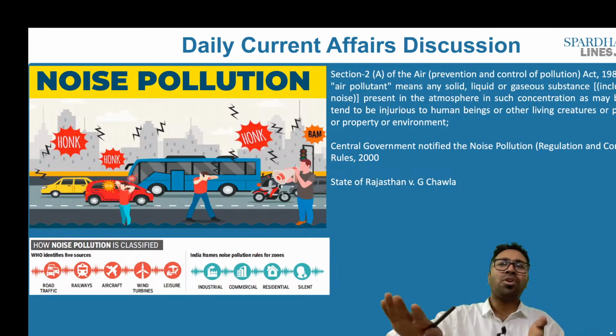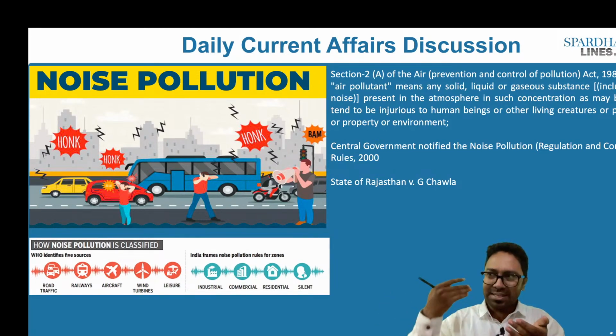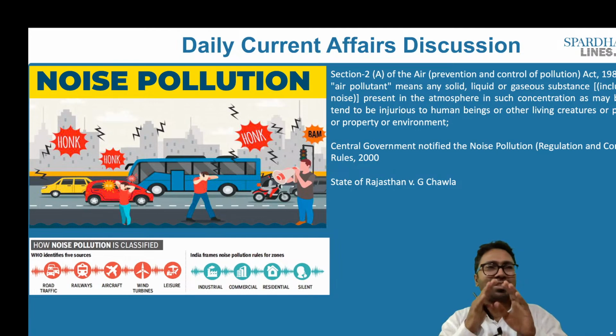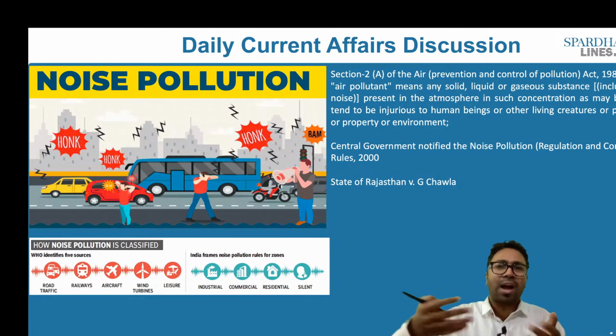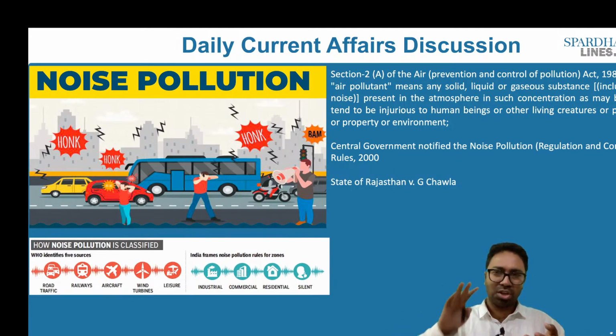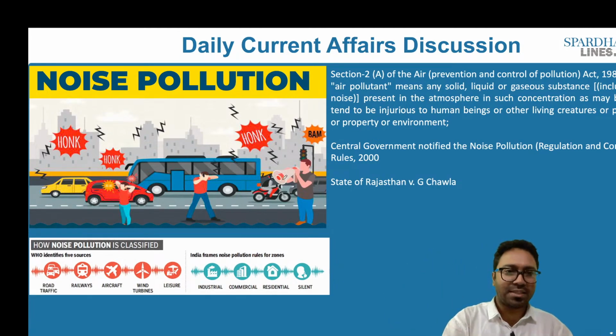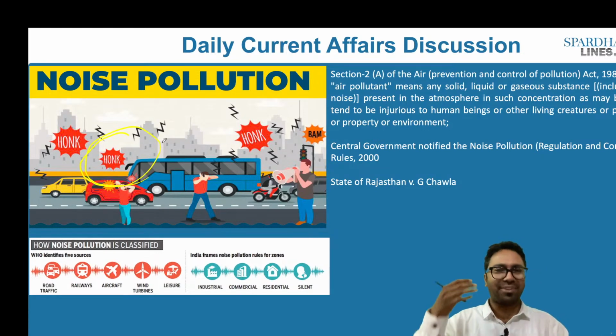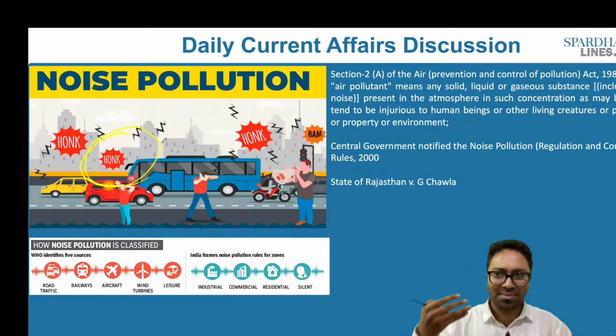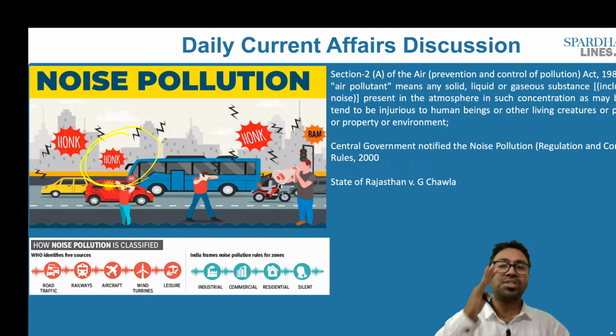What is noise? Unwanted sound is called noise. Something which is irritating, something which creates stress, which is unwanted for us, is called noise. For example, there is industrial activity that is happening, or there is a person who is constantly honking, that is, pressing on the horn button in the traffic. It causes stress, it causes unwanted sound to us, and this could lead to irritation. That is what is called noise pollution.